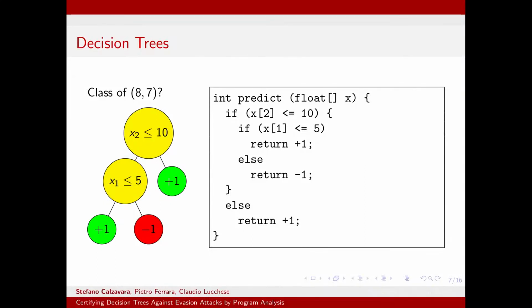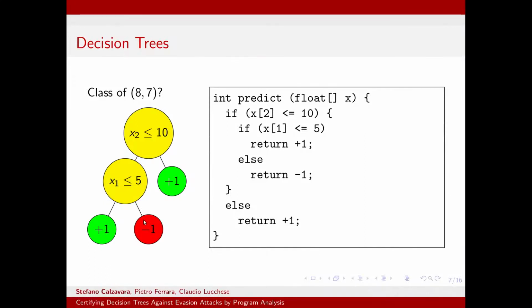For instance, if we want to assign the label to the instance 87, what we do is that we notice that the instance satisfies the first check, we go in the left side, then the second check fails because we have 8 which is bigger than 5, and we go in the right leaf and we assign negative class to that instance.